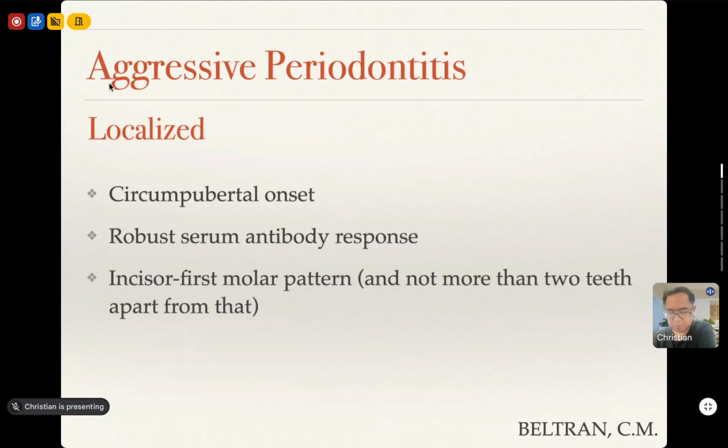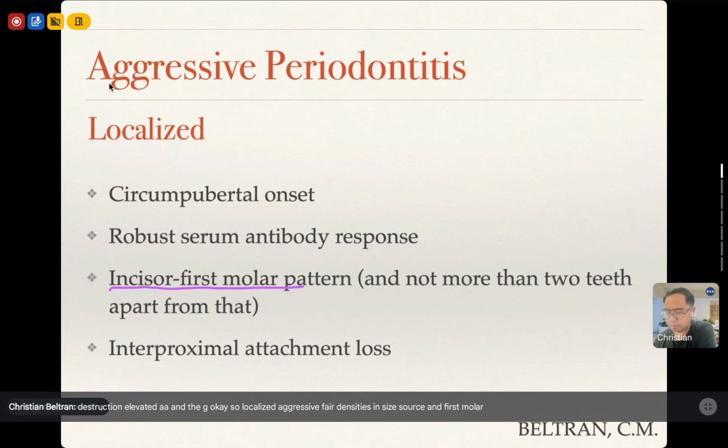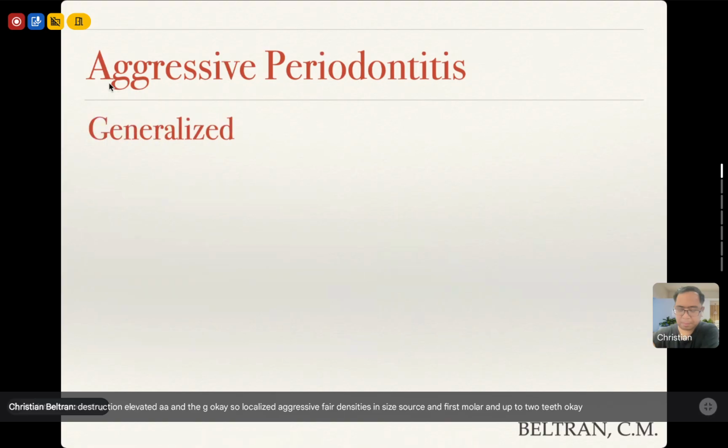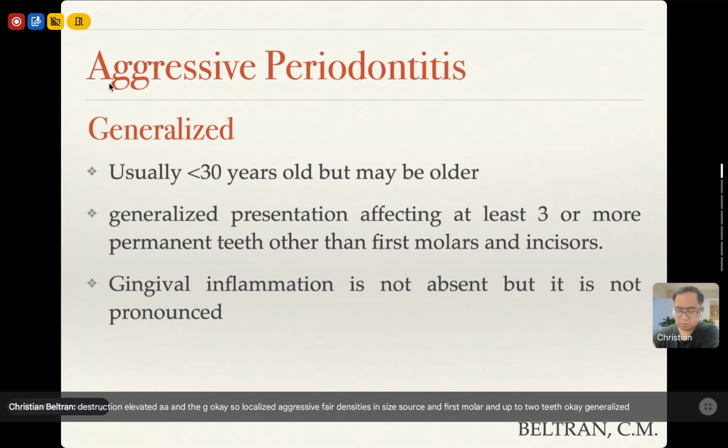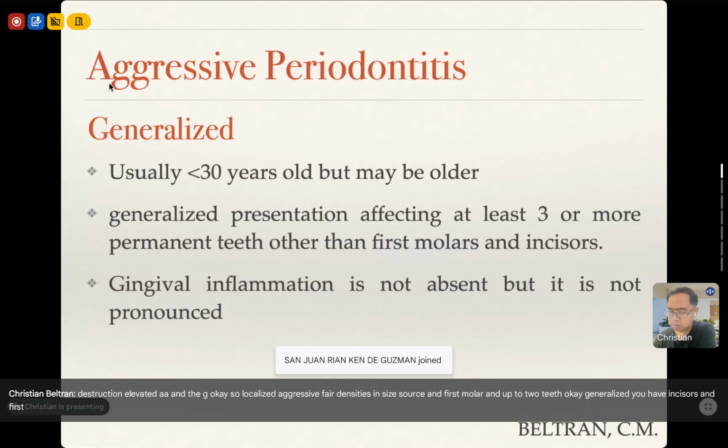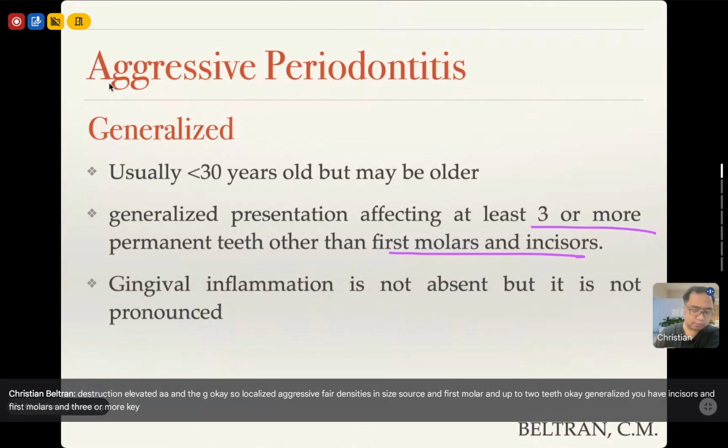So localized aggressive periodontitis: incisors and first molar, and up to two teeth. Generalized: you have incisors and first molars, and three or more teeth. All right.